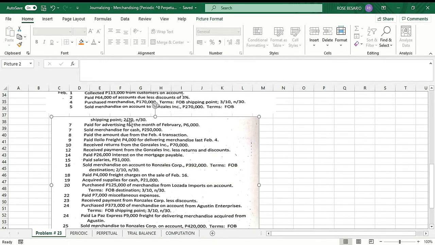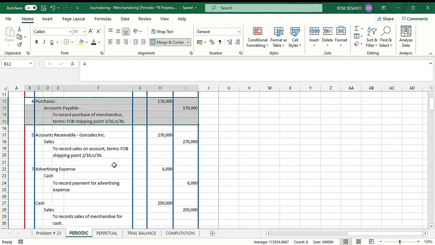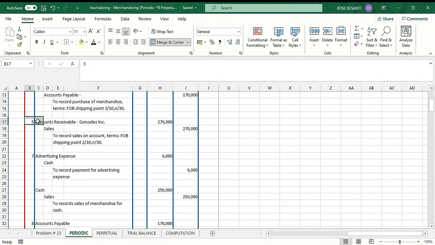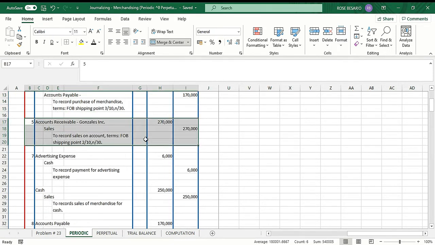Next, February 5, sold merchandise on account to Gonzales Incorporated, 270,000, terms FOB shipping point, 2/10, n/30. Our entry for the sale under the periodic inventory system is debit accounts receivable, Gonzales Inc., 270,000 and credit sales 270,000. So this is our explanation.